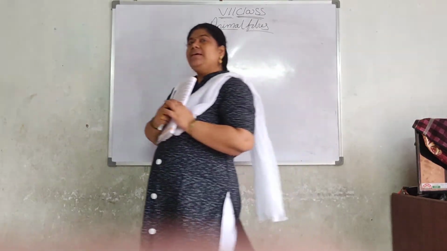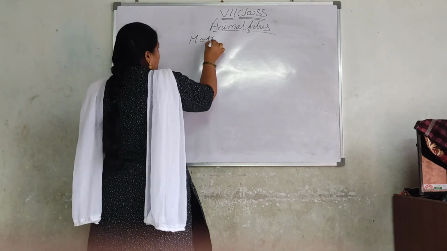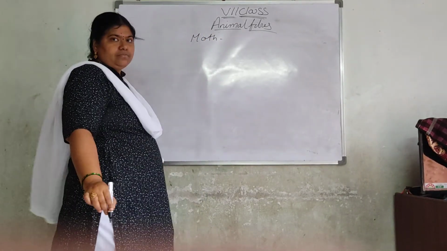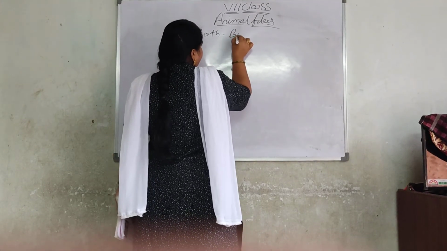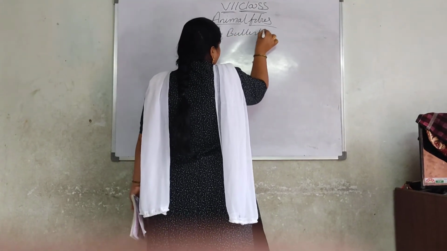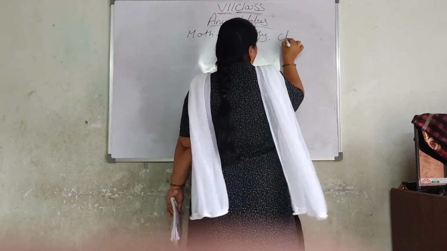Moth means silk butterfly. What is meant by moth? That is only called a butterfly. The other name for this one is chilakalu.